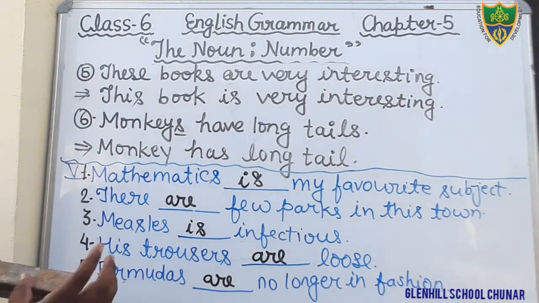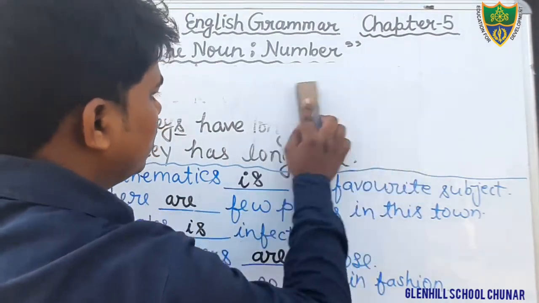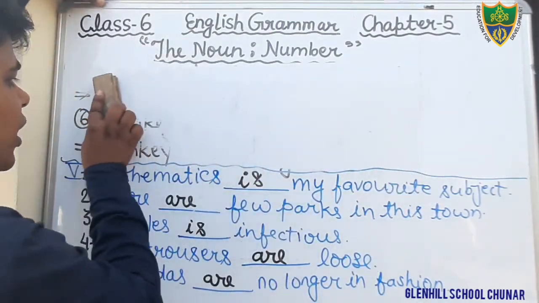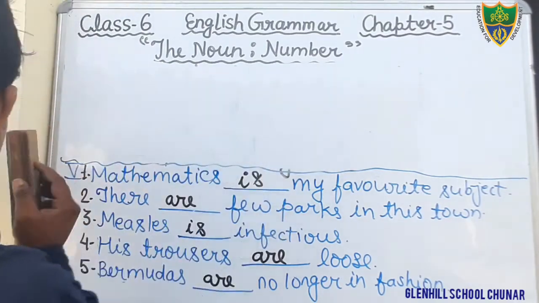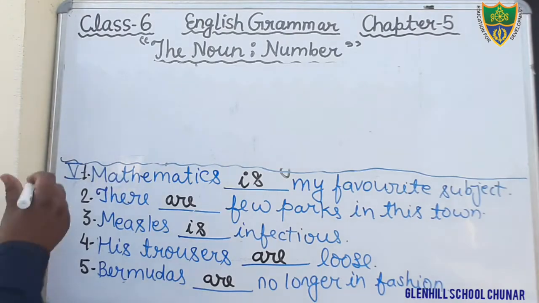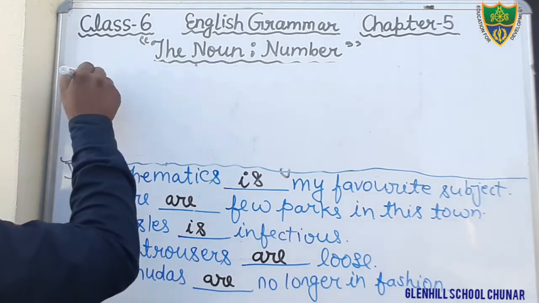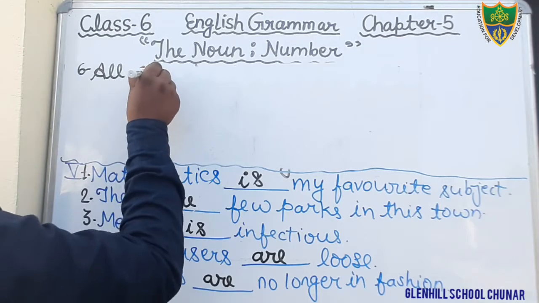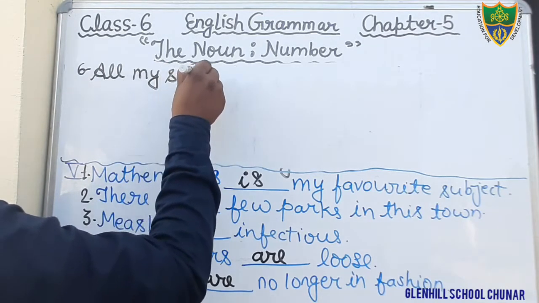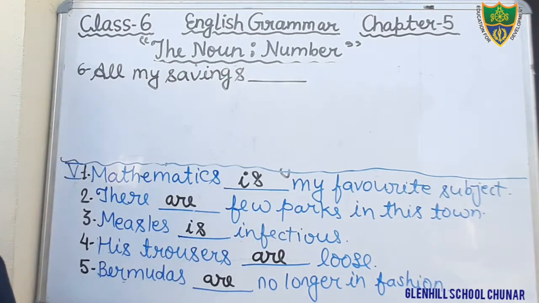Okay, I'm going to erase these questions. I hope that you all have written. If you have any kind of problem, you can ask. Next question, question number 6. What is question number 6? All my savings. Dear students, all denotes the plural. All my savings, there is a blank, spent on buying a scooter.